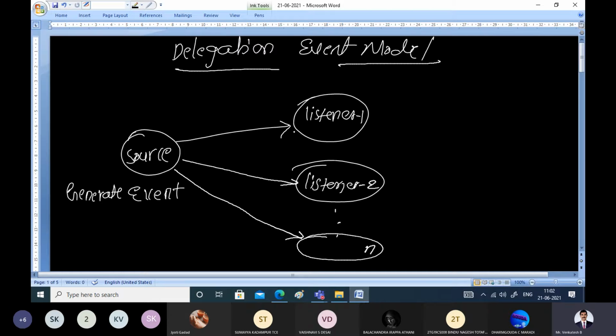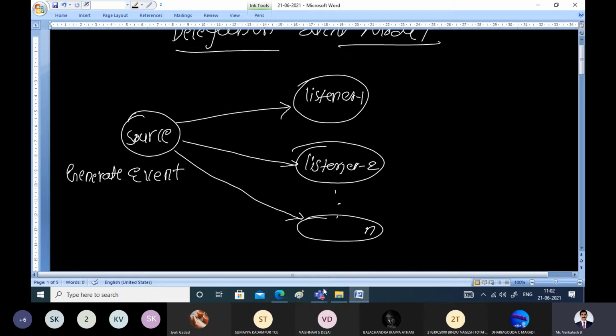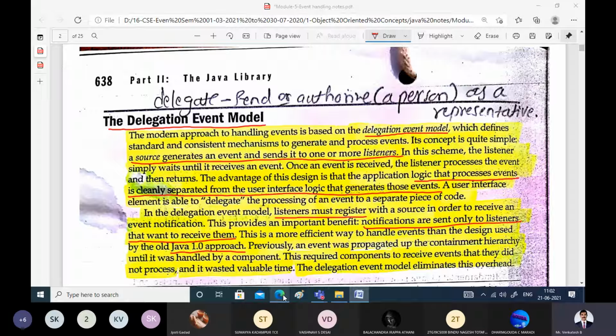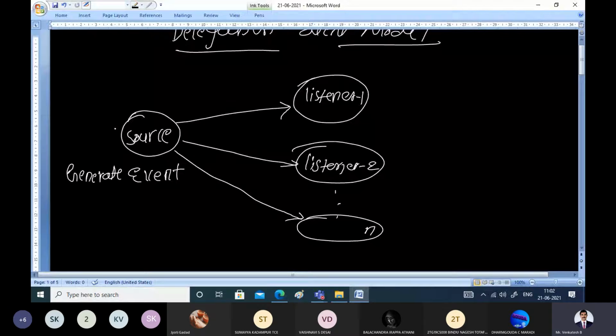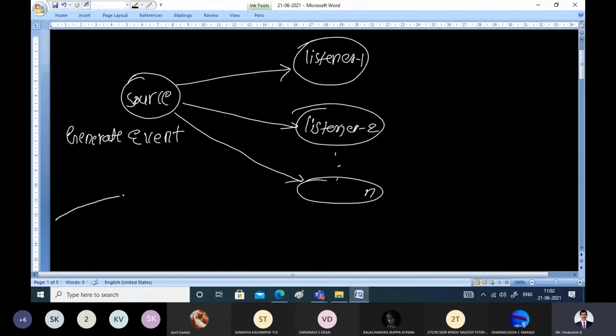So what is an event? We will see that right now. Basically, the event handling is separated from the graphical user interface. Here is the user using the GUI, and the user will talk only to the source. With the help of the source, some events will be generated.